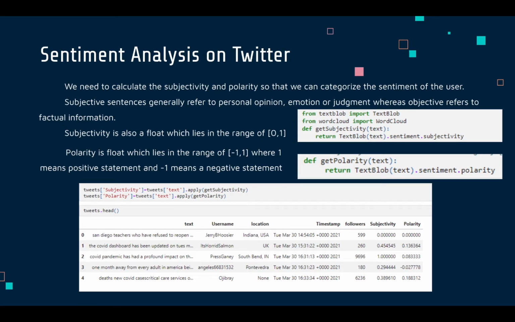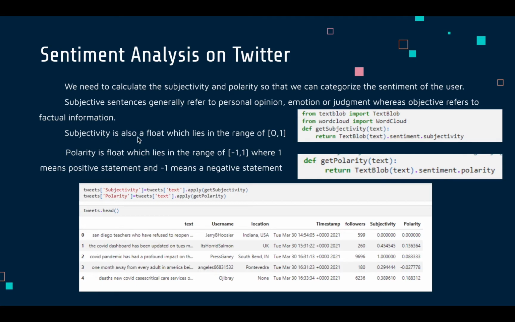It returns a float value which ranges from -1 to +1, where -1 is a negative statement and +1 is a positive statement, and 0 represents a neutral statement. Subjectivity sentences refer to personal opinion.